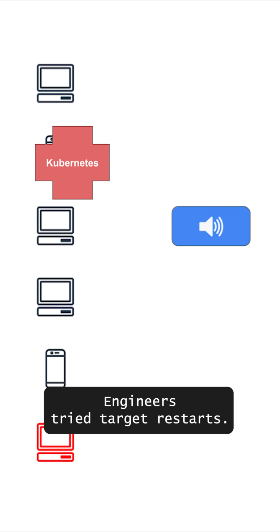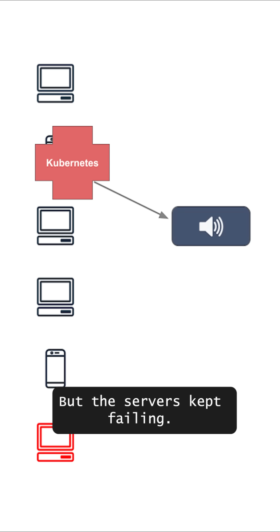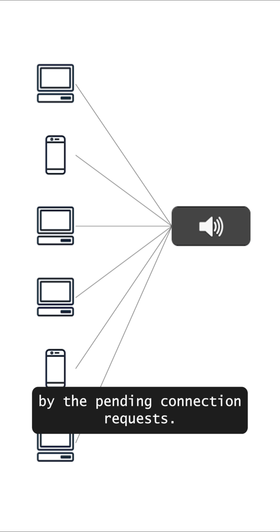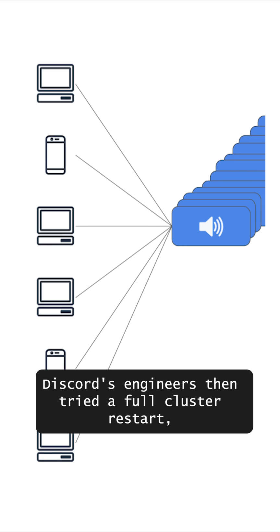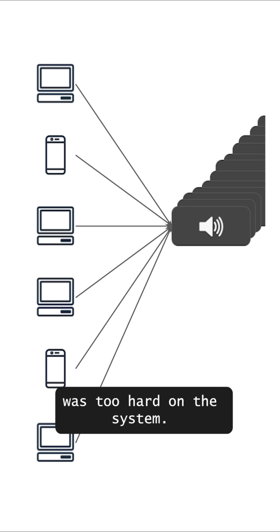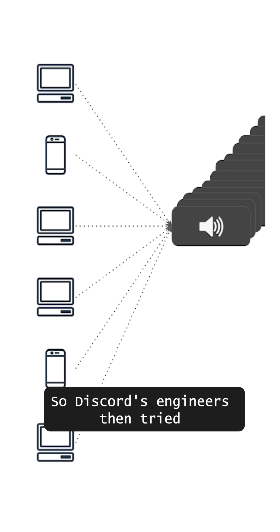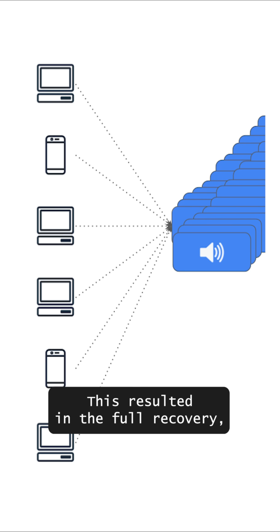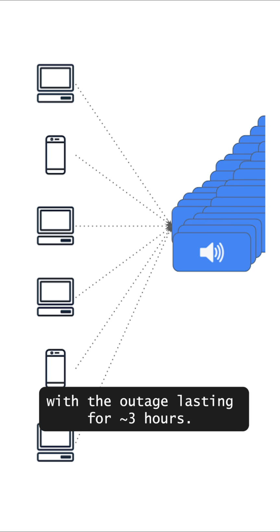Engineers tried targeted restarts, but the servers kept failing. If any instance recovered, it was immediately crushed by the pending connection requests. Discord's engineers then tried a full cluster restart, which also failed. The thundering herd of connections was too hard on the system. So Discord's engineers then tried aggressive rate limits and doubled the cluster size. This resulted in the full recovery, with the outage lasting for a little more than 3 hours.